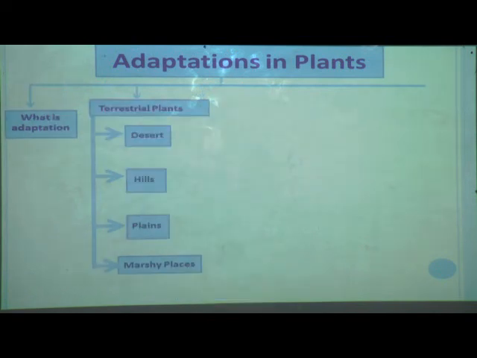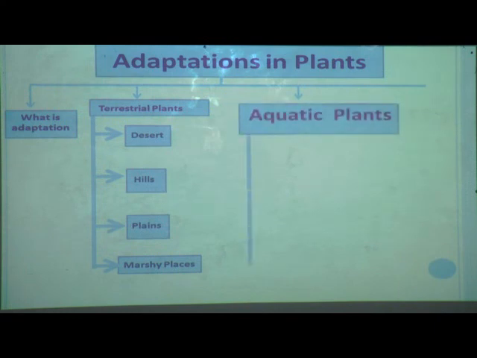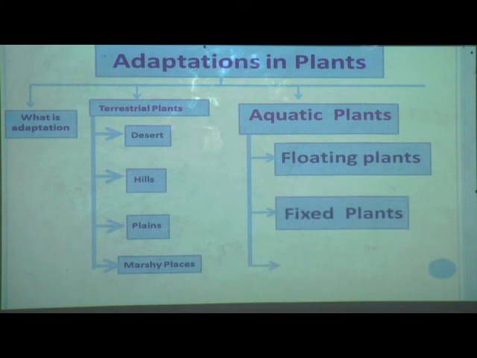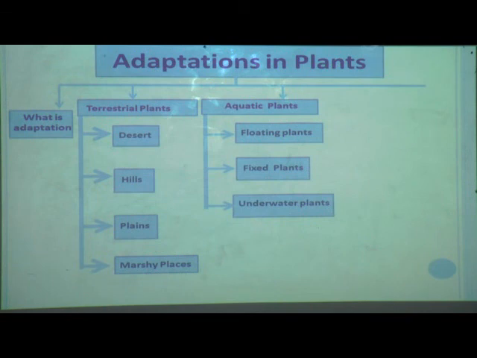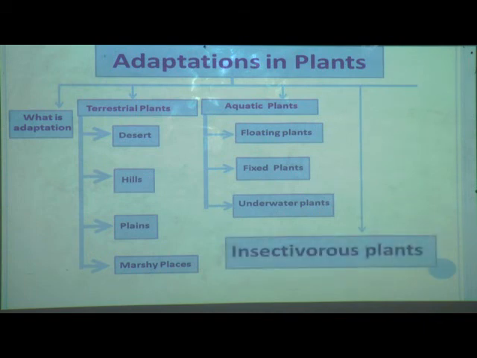After that we have learnt about aquatic plants. There are 3 types of aquatic plants we have learnt about. What are those? Recall and give the answer. There are floating plants and fixed plants, and the third was underwater plants or submerged plants. After that we learnt about something surprising. The plants that eat insects are insectivorous plants.